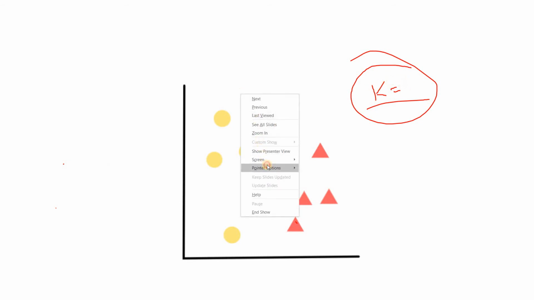So suppose I am taking k value as 3, right? Now consider the same training data point. First let us try to understand with a particular high value. For this particular small data set, k equal to 3 is high, but actually k equal to 3 for a large data set will not at all be considered as high. Anyway, now suppose for k equal to 3, the training data point you want to classify.